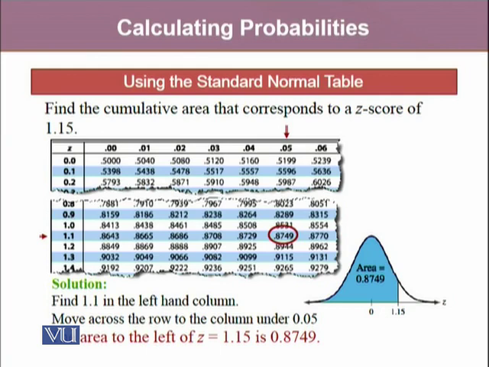Then we move across the row to the column under 0.05, which gives us the area to the left of z equals 1.15. This area is 0.8749, which is also shown in the normal curve, with 0 in the middle.